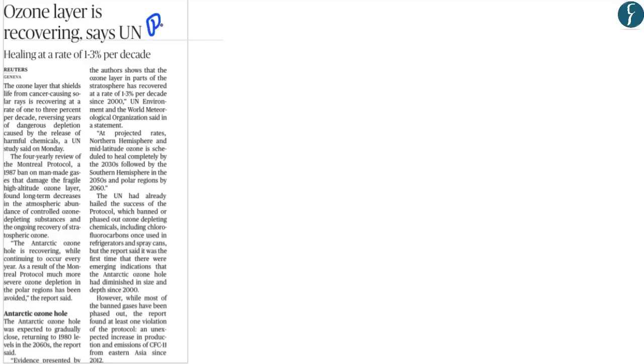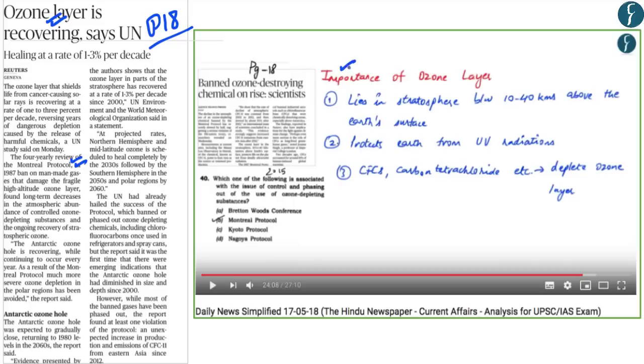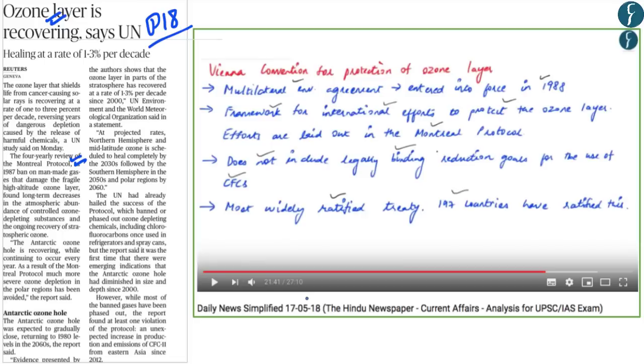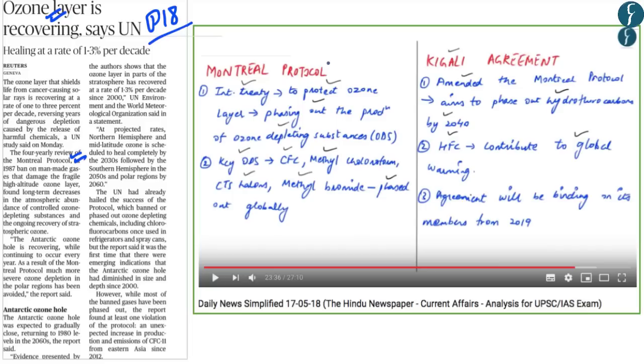Now we've taken this article from page 18. Now what this article talks about is the ozone layer and the Montreal Protocol. Now the importance of the ozone layer has already been covered in the Daily News Simplified of 17th of May. And apart from this, the Daily News Simplified of 17th May also gives an explanation with regards to the Vienna Convention for Protection of Ozone Layer and also provides a comparison between the Montreal Protocol and the Kigali Agreement. And what you can do is refer to the Daily News Simplified of 17th of May, whose link is given in the description section below, to understand all of these aspects.